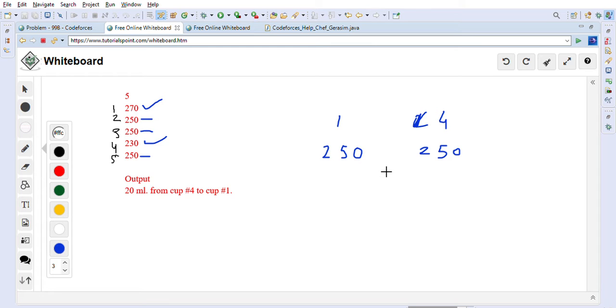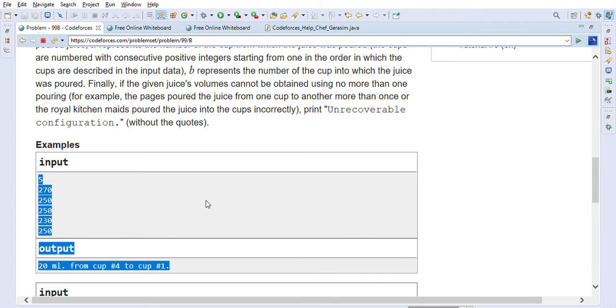So what might have happened is you take some 20 ml from here and pour it here, right? Some 20 ml you pour. So it becomes 270 after you pour it here, and this one becomes 230. So this pouring is possible, and we have to output it like this: 20 ml from cup 4 to cup 1. So this is the other scenario that they told us.